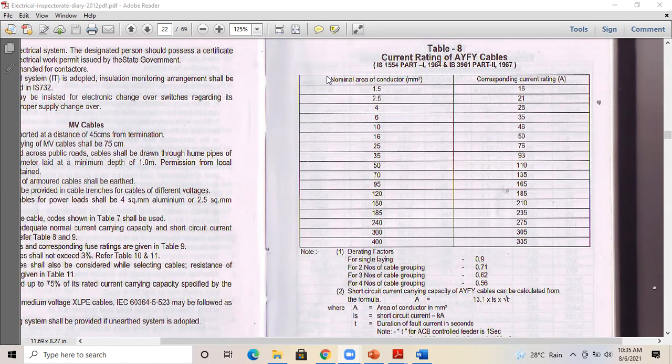But in the case of thermoplastic, that is PVC insulated, when the temperature rises, it cannot reform the shape. So after rising to a particular value, this might get burned or melted. So that is the difference between thermosetting and thermoplastic. Whenever someone says it is thermosetting, you should understand that the cable insulation is XLPE or cross-linked polyethylene. Thermoplastic means PVC, polyvinyl chloride.